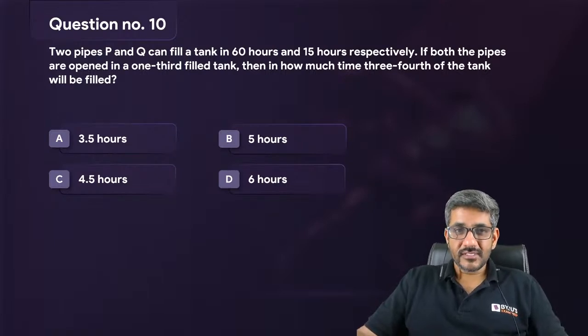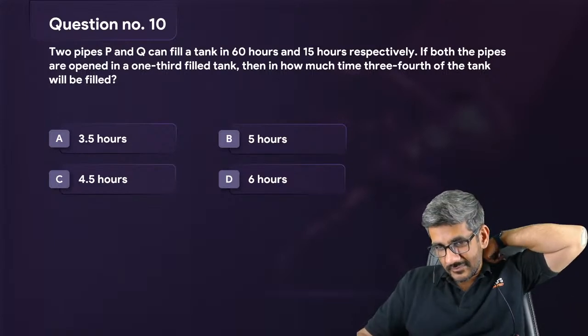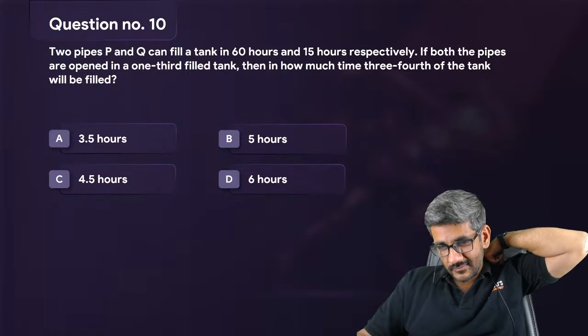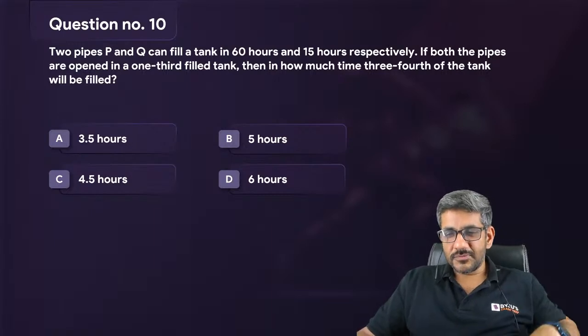Swaraj has got D, which is again 6. Jyoti Gupta has got D. Very good, Jyoti. Riya has got D. Ashmita has got 6.